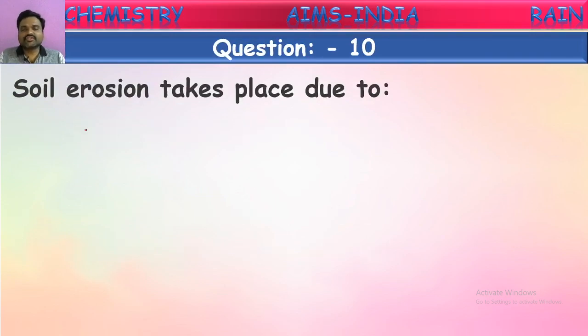Soil erosion takes place due to... We discussed the effects of rain. So if it rains heavily or continuously for a few hours, what happens? More water reaches the ground, and this water reaches ponds, lakes, and rivers. They will be fully filled with water, and the excess water reaching them will overflow. That overflowing of water causes soil erosion. So the excess rainwater overflows from these water bodies. What do we call that?